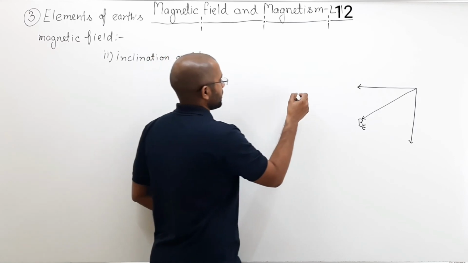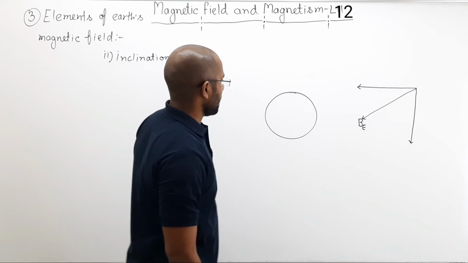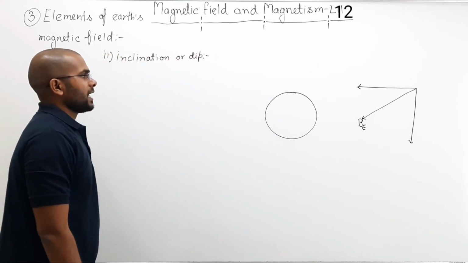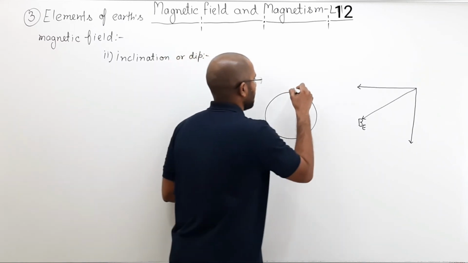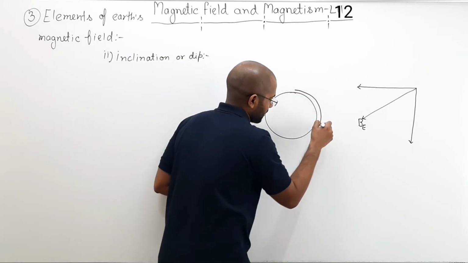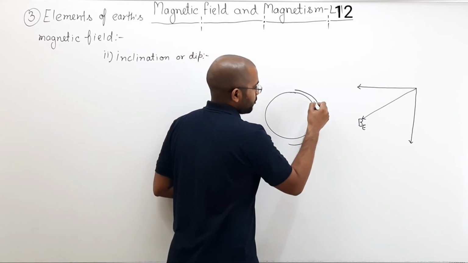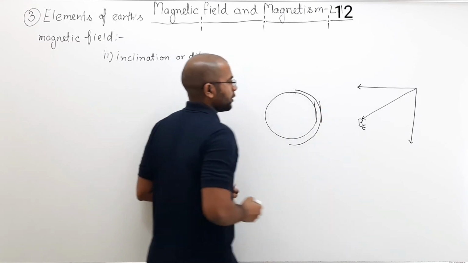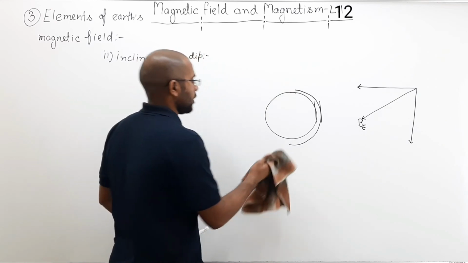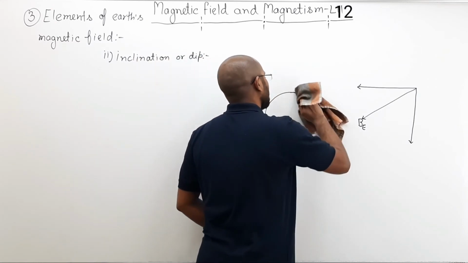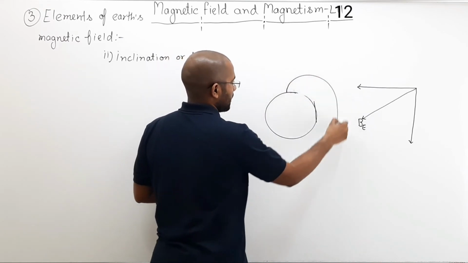Let us say this is the earth, almost spherical, and if the magnetic field was also spherical, like concentric spheres, then at whichever point I draw a tangent, both directions will be the same. But the magnetic field is not spherical. It is another shape. So the magnetic field is like this.